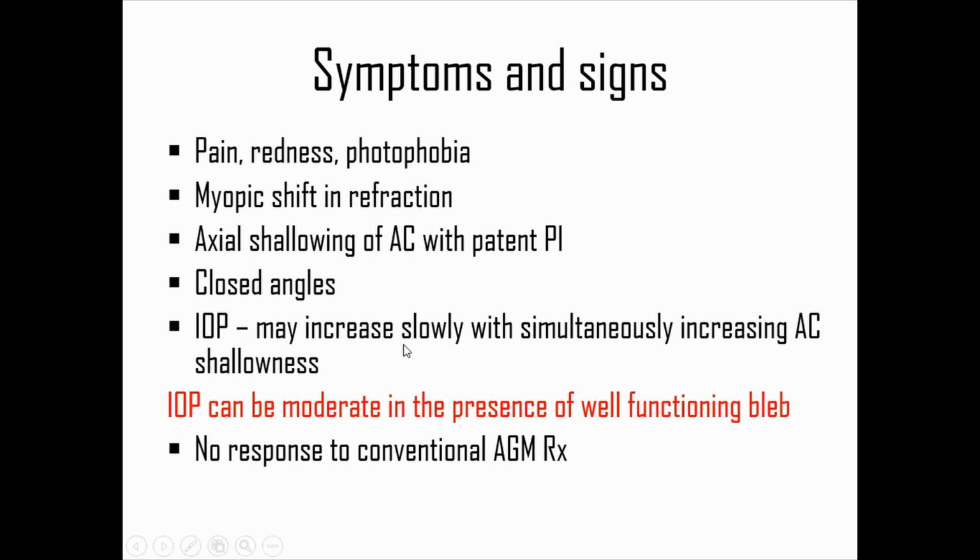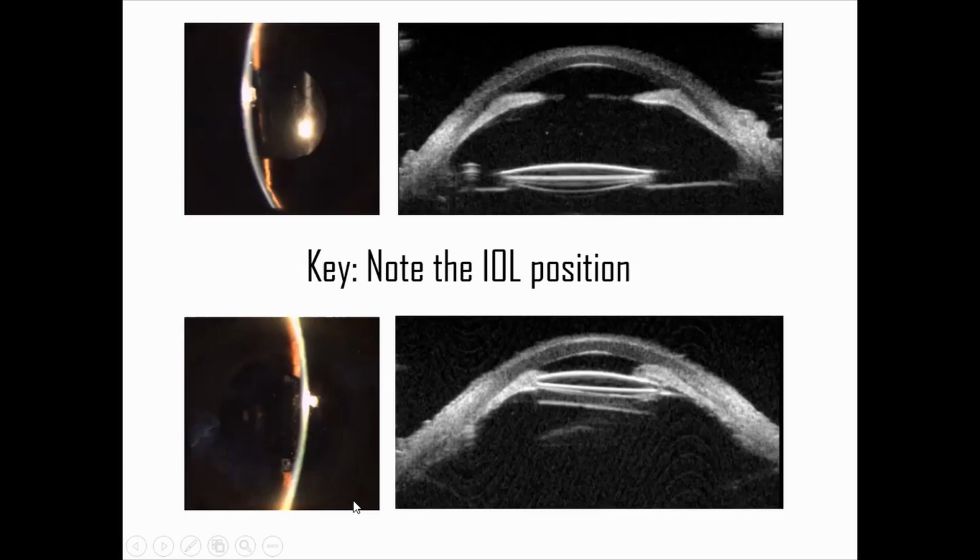IOP, at first, might not be that high, not to the malignant level. So it may increase slowly. We will miss malignant glaucoma, especially in post-trabs, because if the bleb is functioning, obviously the IOP is not going to be high in the early post-operative period. And again, there is no response to the conventional AGMs.